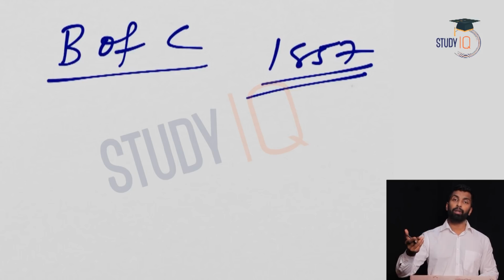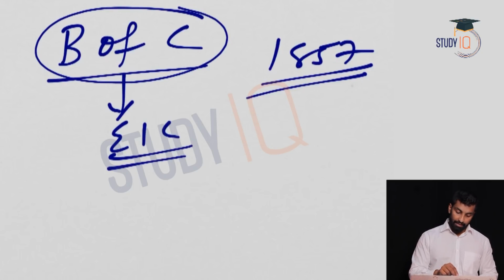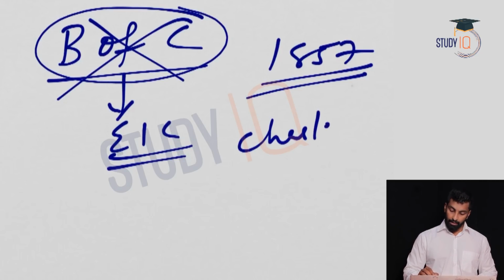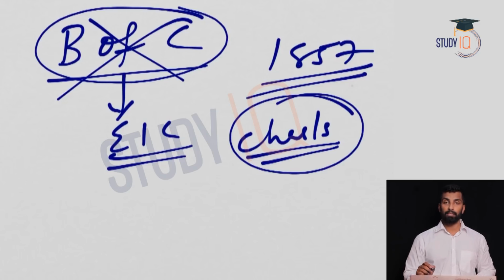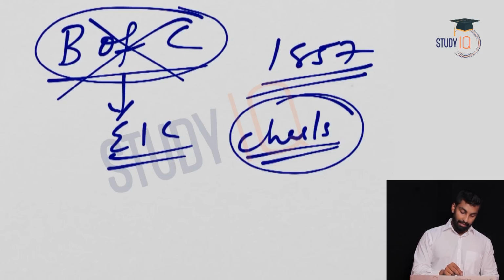Right, then there is no need to control East India Company. Right, so this board of control was established to control the affairs of East India Company in India. After 1857, you can see the abolishment of this. Now at that time, who was the president of board of control? Charles Wood. Okay, so anyway, you will be studying about this person in Wood's dispatch. We'll discuss all these things in the coming sessions, but I just connected it.